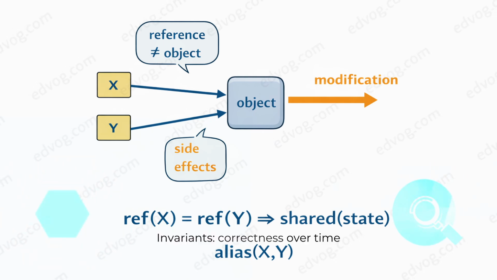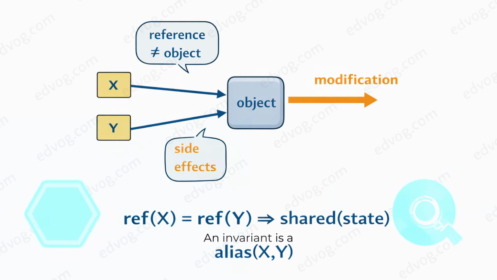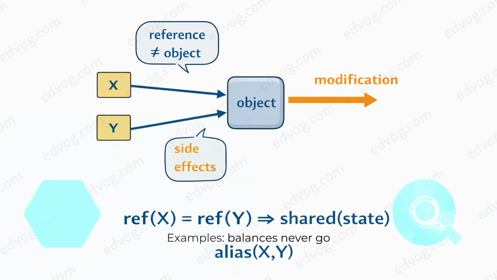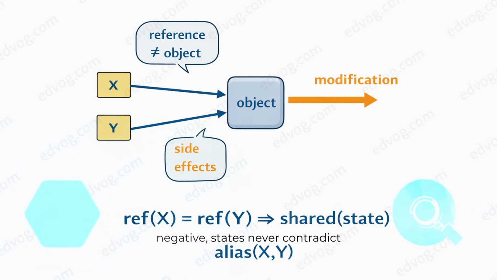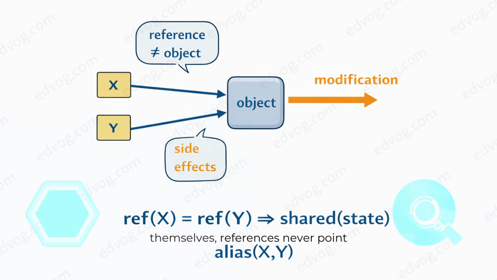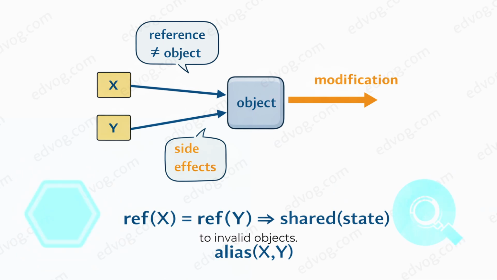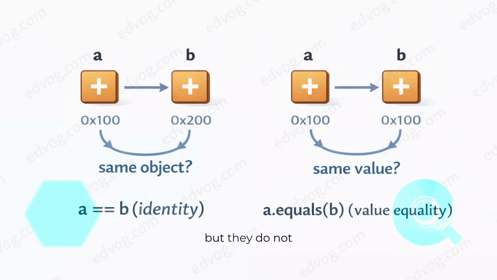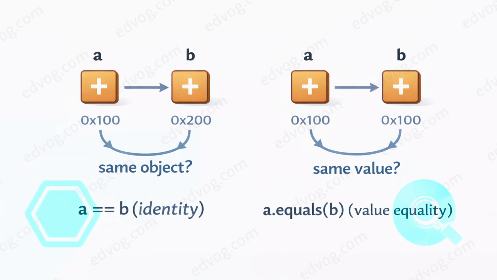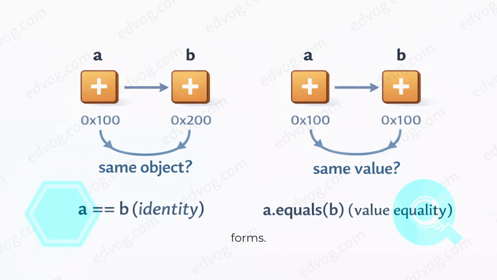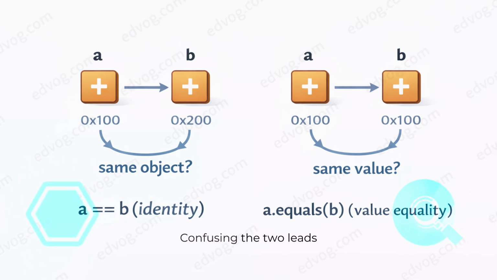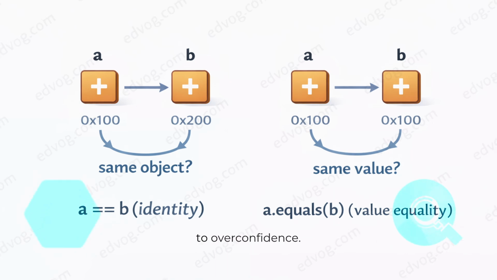Invariance. Correctness over time. An invariant is a condition that must always hold true during execution. Examples: balances never go negative, states never contradict themselves, references never point to invalid objects. Types help encode invariants, but they do not enforce all of them. Senior engineers understand this boundary. Types prevent illegal forms. Invariants prevent illegal states. Confusing the two leads to overconfidence.